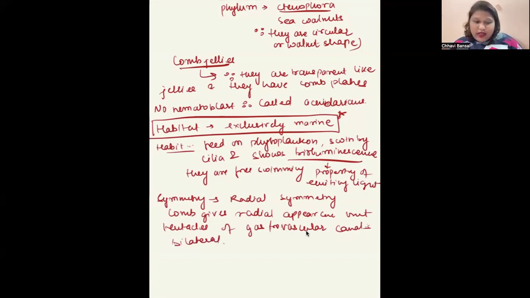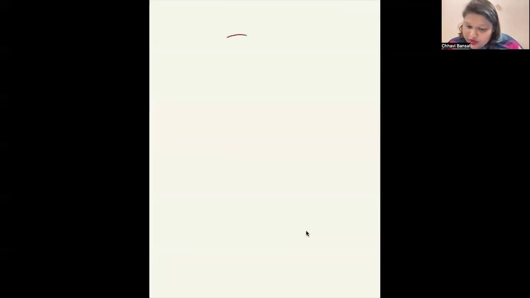Then they have a tissue level of organization, and they are acoelomate. Let's see the body. The body is something like this, round shape, like a walnut.